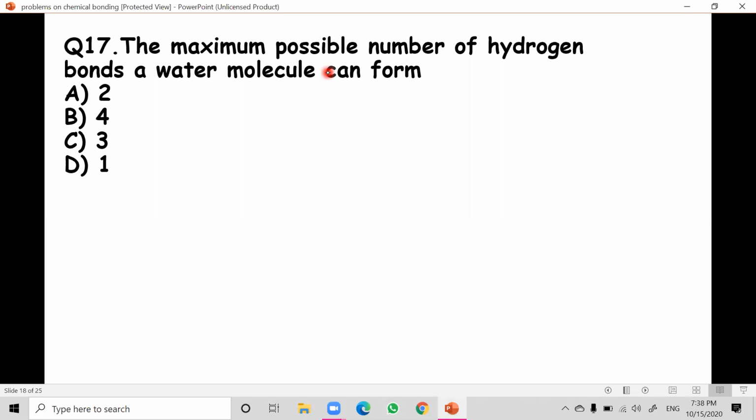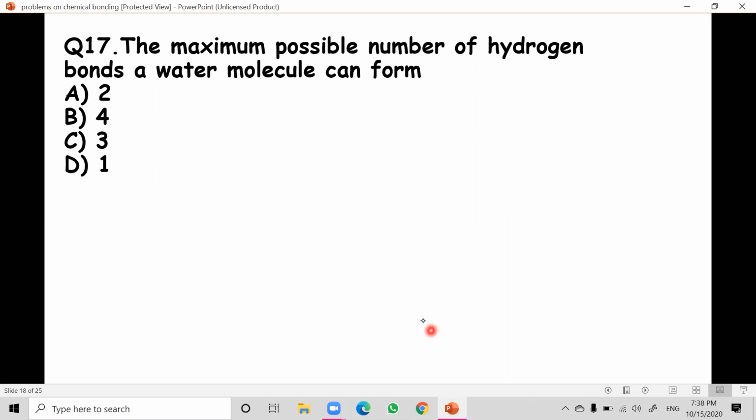The maximum possible number of hydrogen bonds a water molecule can form. Very, very important question. What is the question here? The maximum number of hydrogen bonds a single water molecule can form. So, what is hydrogen bonding?